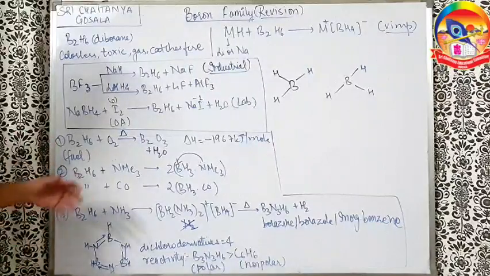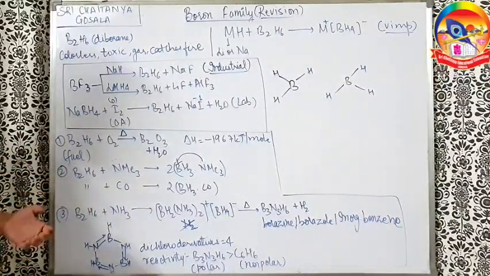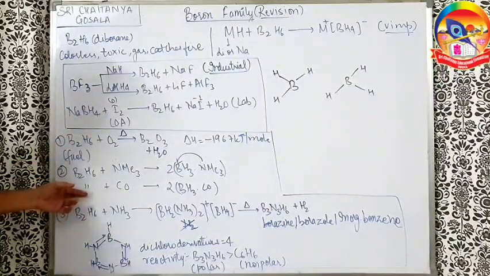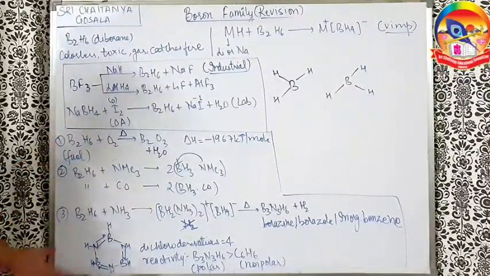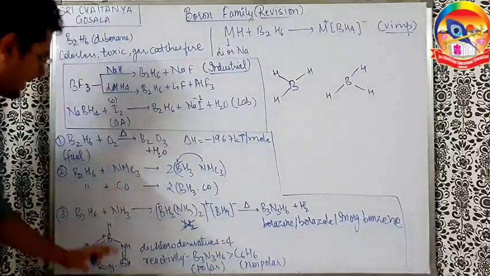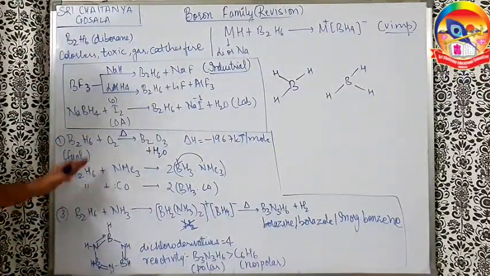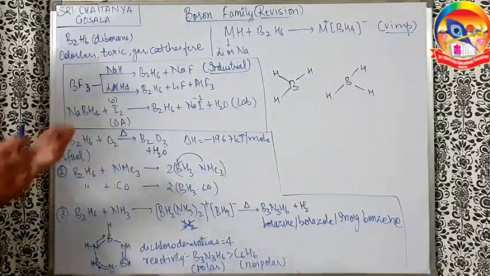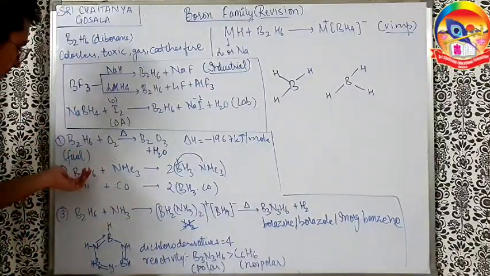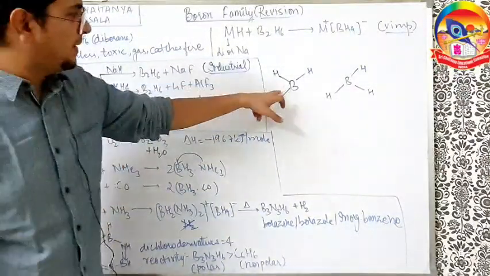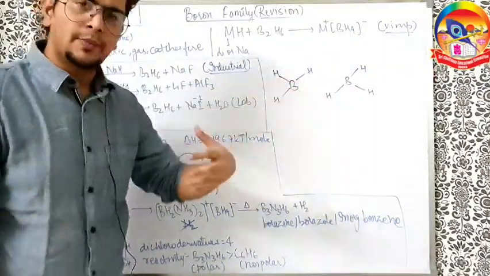B2H6 can react with NMe3, which is like ammonia, but instead of H, CH3 is there. And this is B2H6 reacting with CO. In both cases, we understand CO is also a ligand and NMe3 can also act like a ligand. They can donate the lone pair basically. They are Lewis bases. So we understand here that boron has an incomplete octet, because you can understand BH3 is there, and it has to make one more bond.